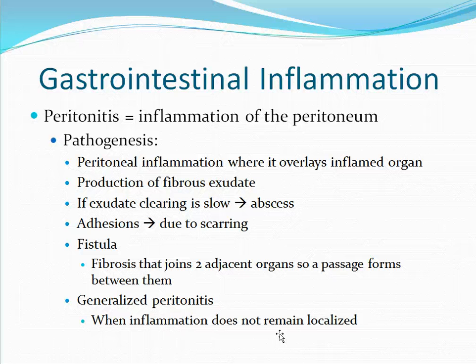Finally, a generalized peritonitis can occur. This is when inflammation does not remain localized. Remember the large surface area that the peritoneum consists of. This can result in systemic complications.